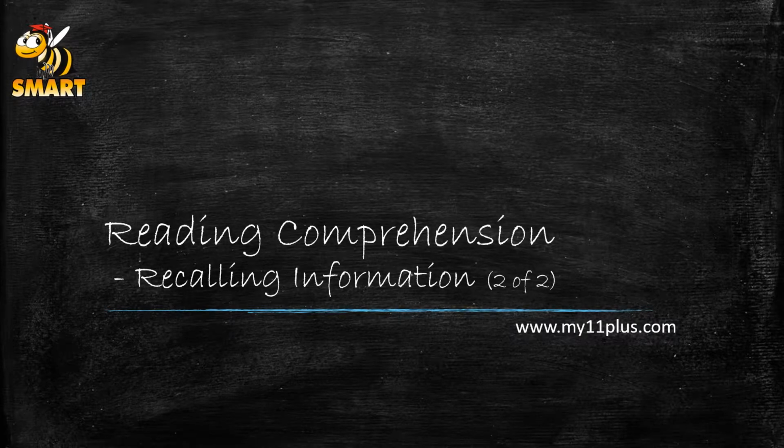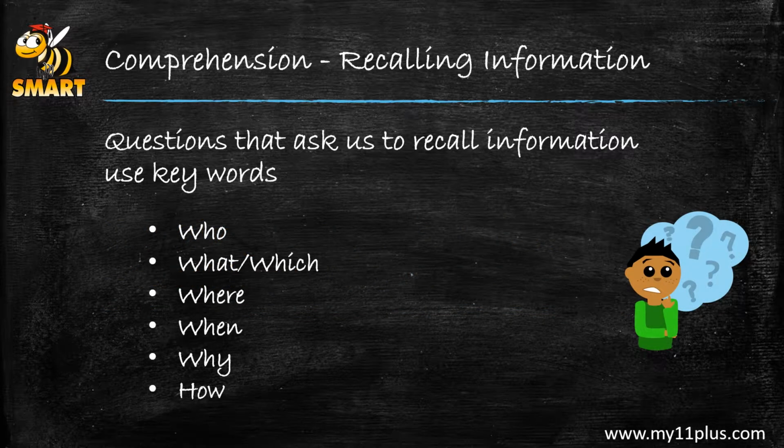In this video, we are going to look at one of the skills of reading comprehension, recalling information. When we read, we should be able to recall information that we have read. We are usually asked questions to recall that information using the following keywords: who, what and which, where, when, why, and how.